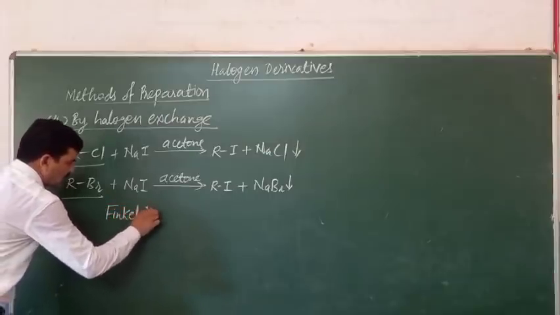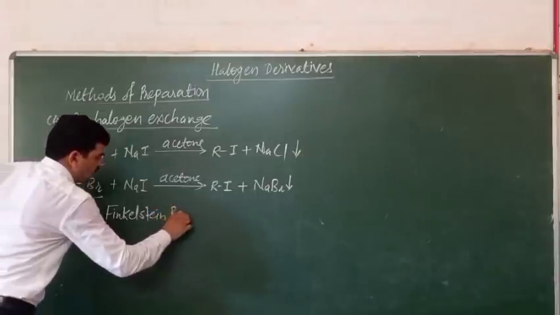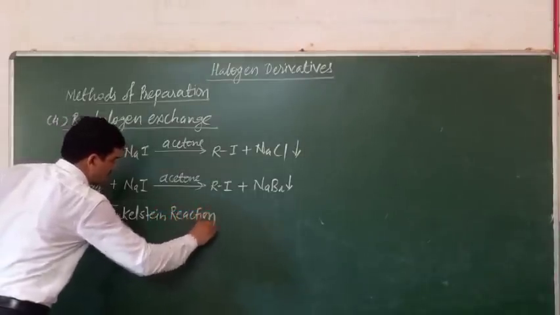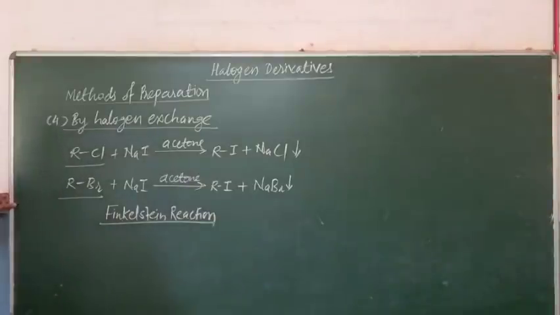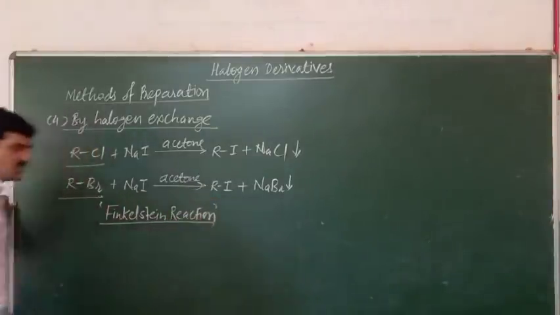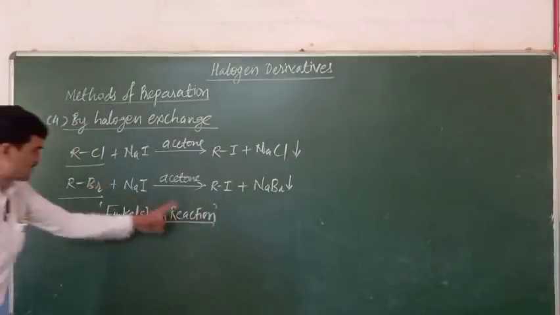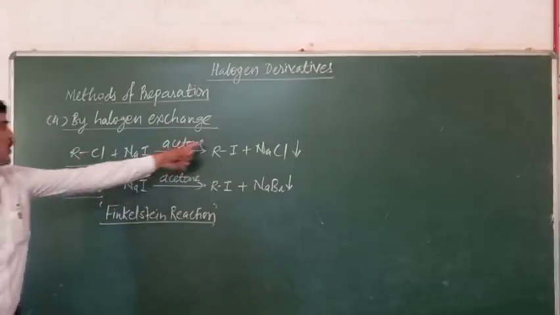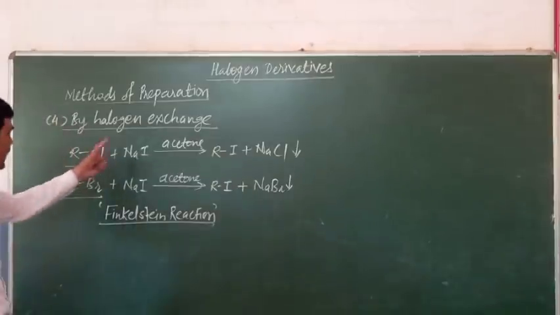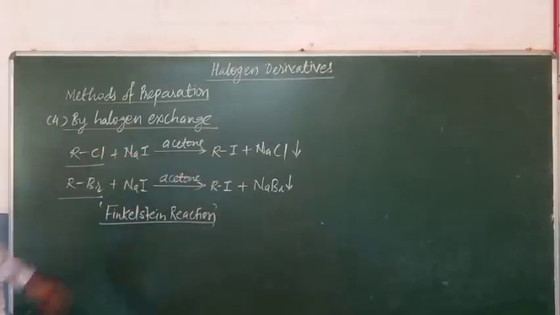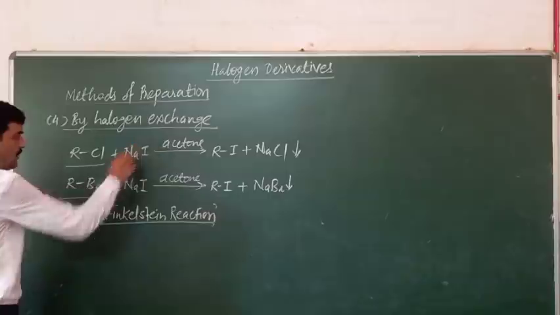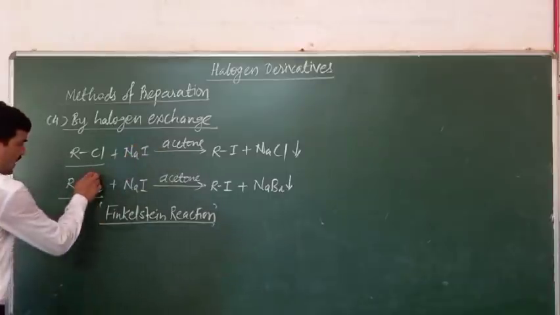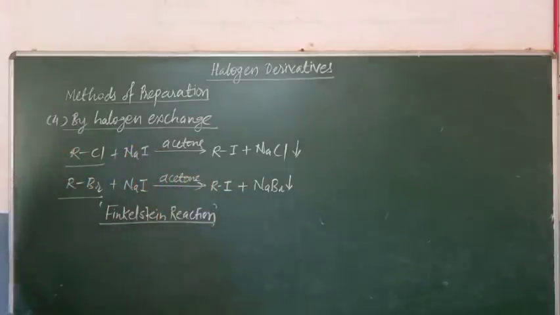This reaction is known as Finkelstein reaction. What is the name of the reaction? Finkelstein reaction. And what is the advantage of this reaction? By using Finkelstein reaction, we can convert the alkyl chlorides or alkyl bromides into the corresponding alkyl iodides by halide exchange or halogen exchange. Halide ion Cl negative gets replaced by I negative. Br negative gets replaced by I negative.